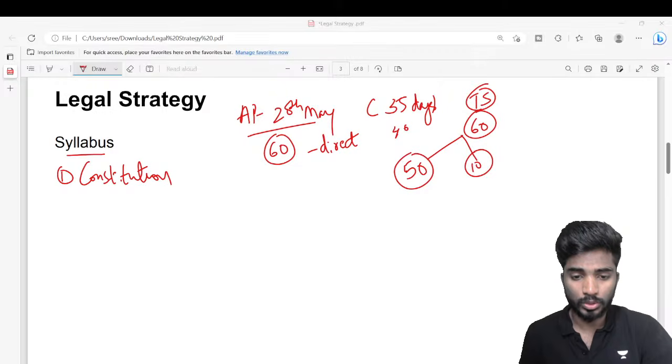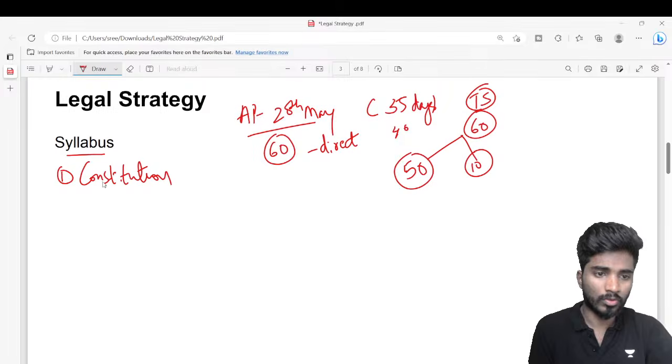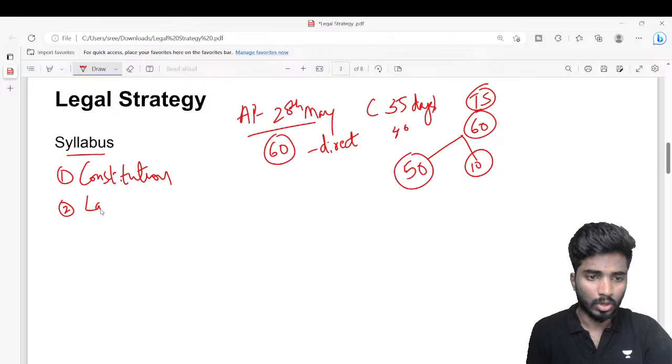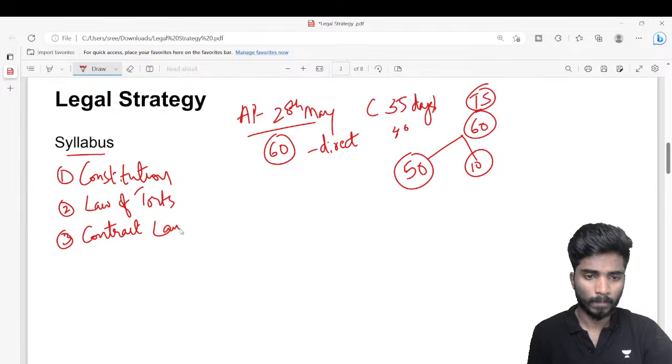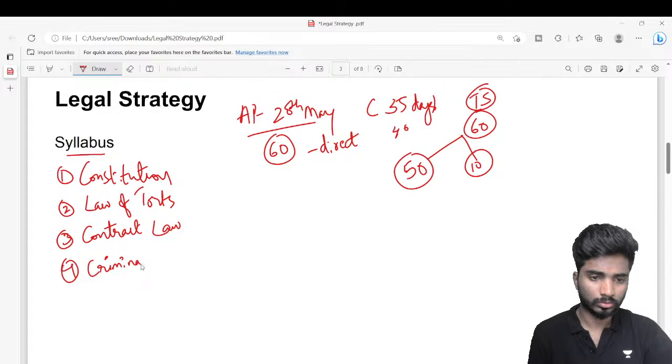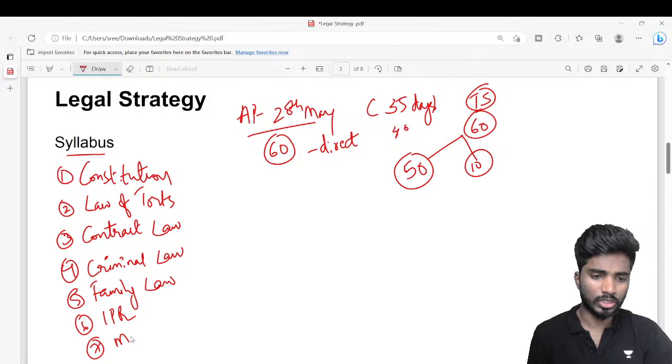After the constitution part there are some other sections as well, right? Other sections are, for example, law of torts, then contract law, then criminal law, then we have questions from family law, then IPR, and then some other miscellaneous laws, right?